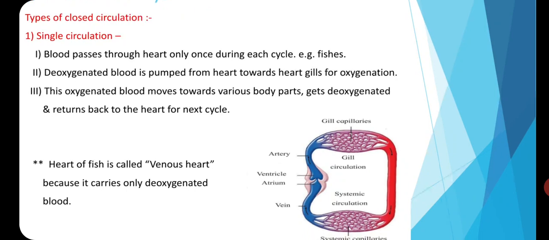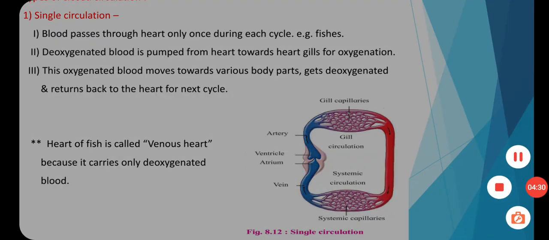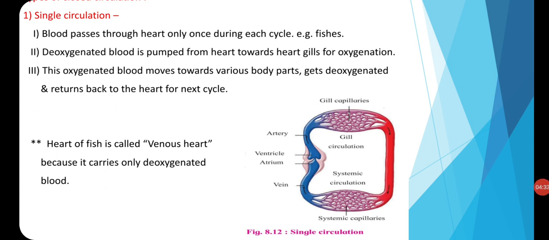In fishes, the heart is two chambered, ventricle and atrium. The ventricle pumps out the impure blood through the artery, which goes to the gills for purification. In the gills, blood gets purified and again it goes to the various body parts. The heart of fish is called venous heart because it carries only deoxygenated blood.